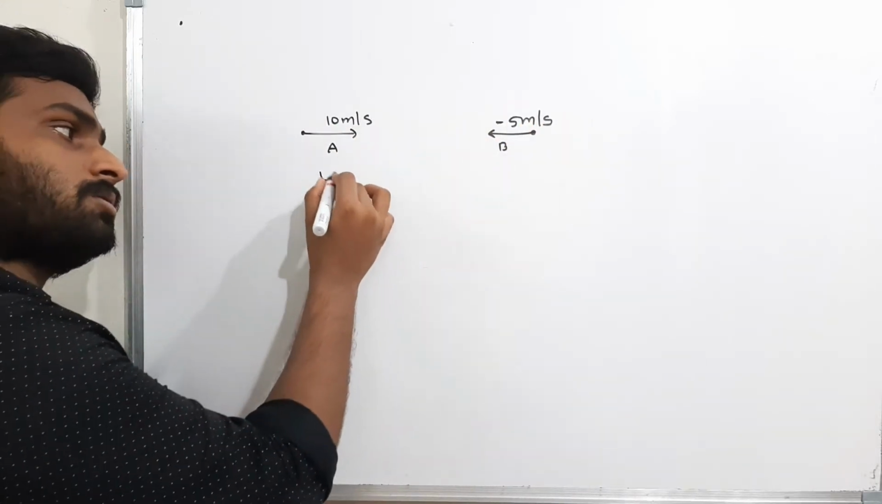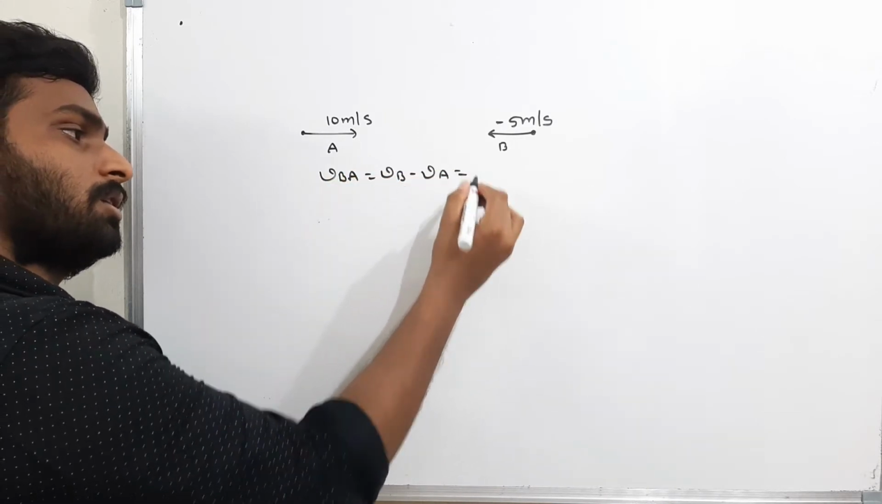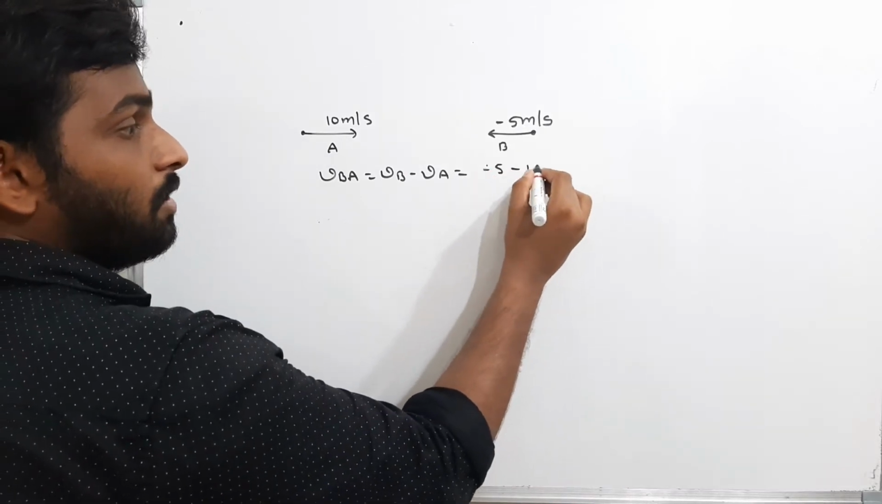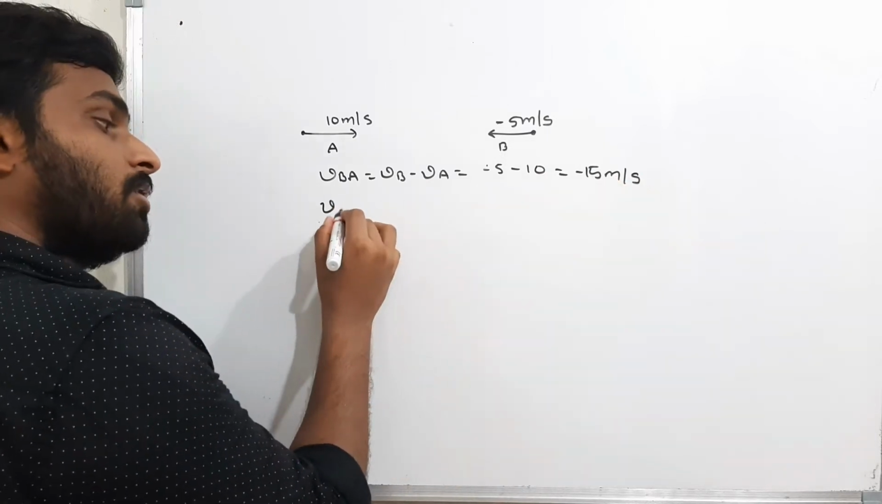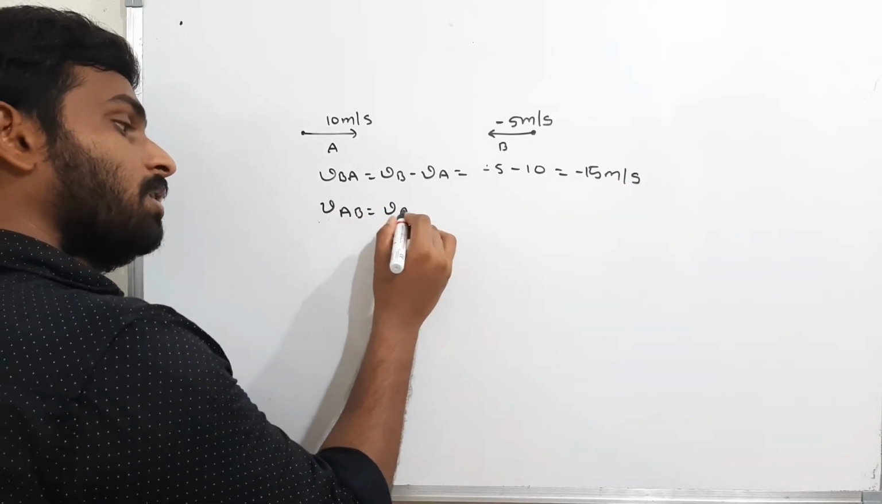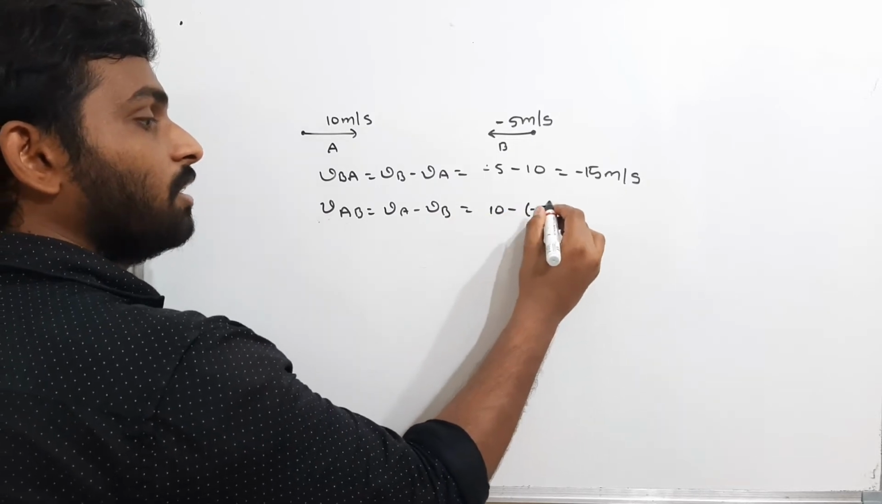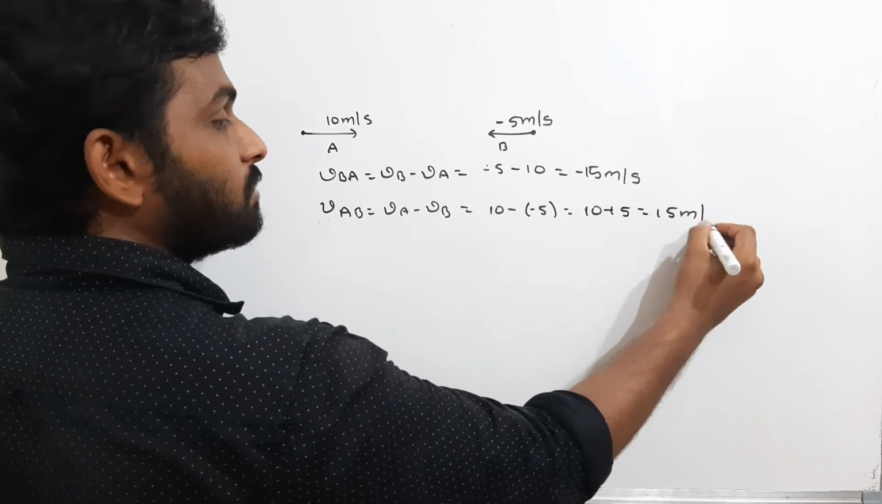Now what is the relative velocity of B with respect to A? That is VB minus VA, that is nothing but minus 5 minus 10. That is minus 15 meters per second. Now what is the relative velocity of A with respect to B? That is VA minus VB. That is nothing but 10 minus of minus 5, which is 10 plus 5. That is 15 meters per second.